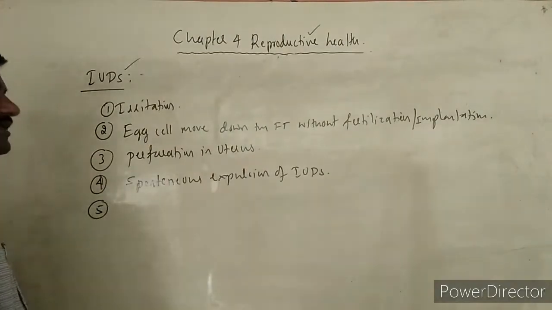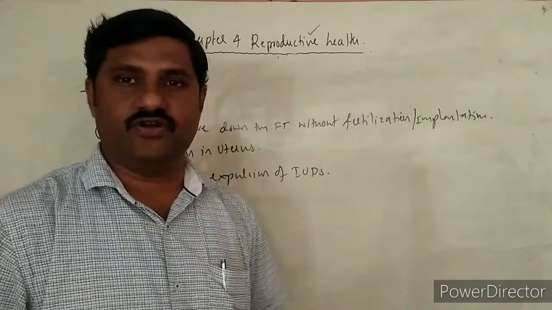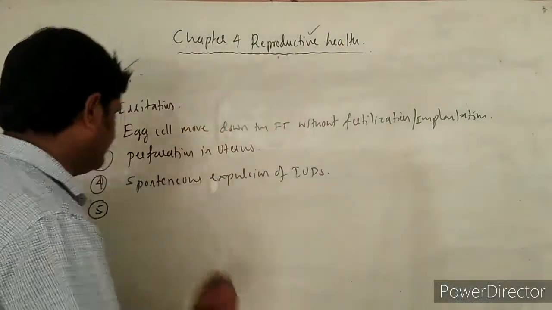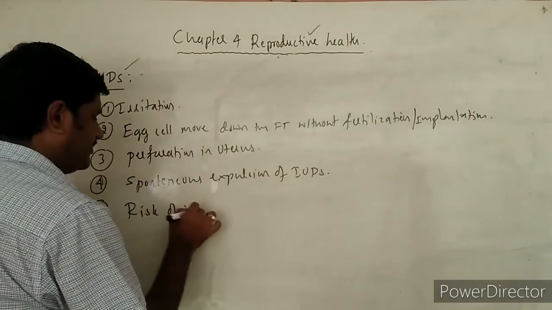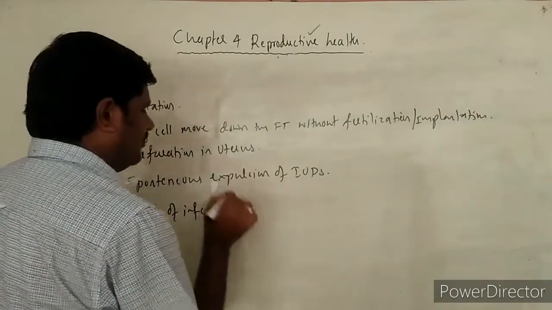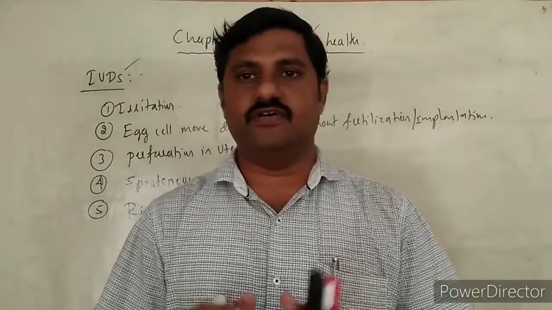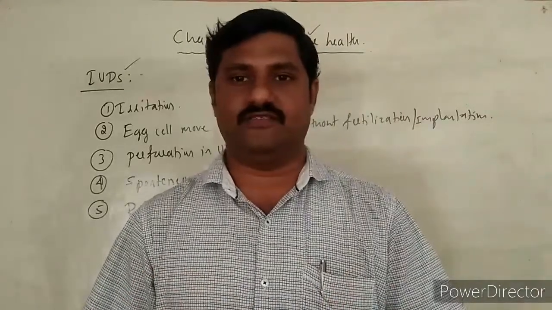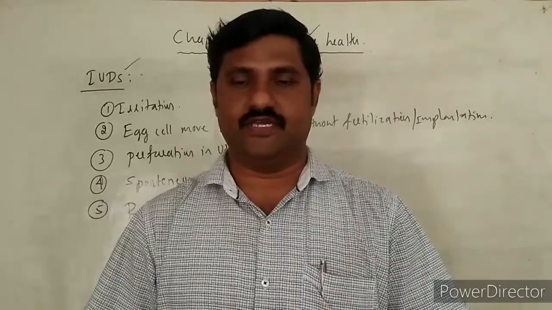Many such drawbacks are there with the IUDs. Risk of infection is also there. All these are the drawbacks of IUDs, right?